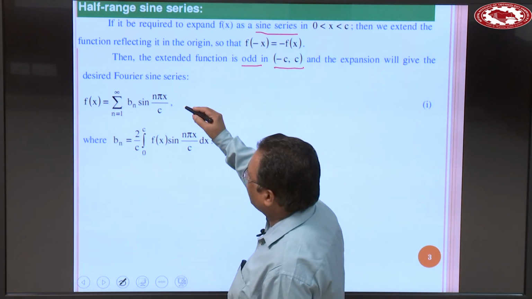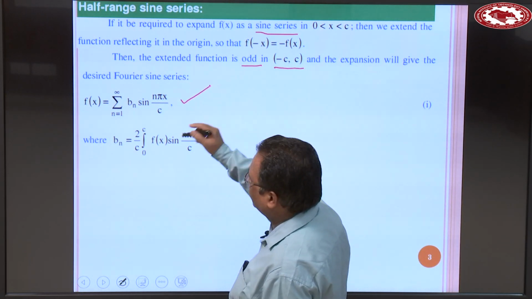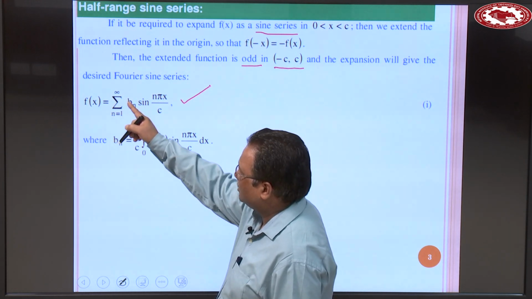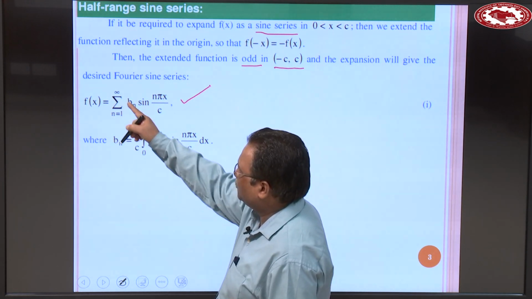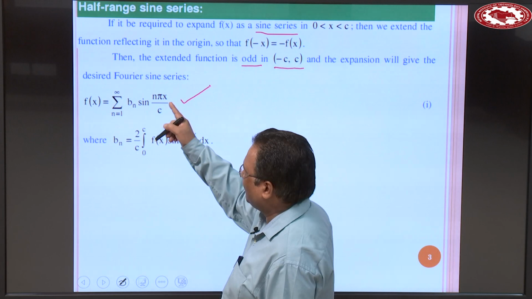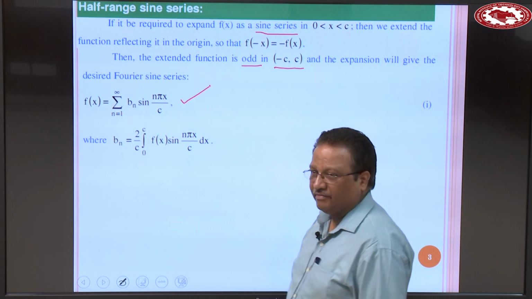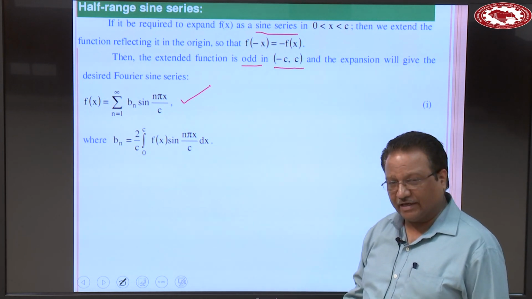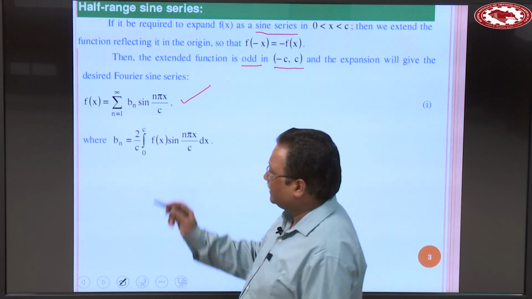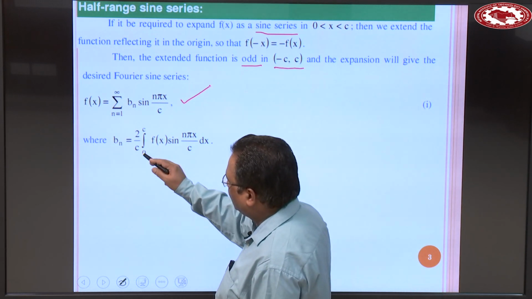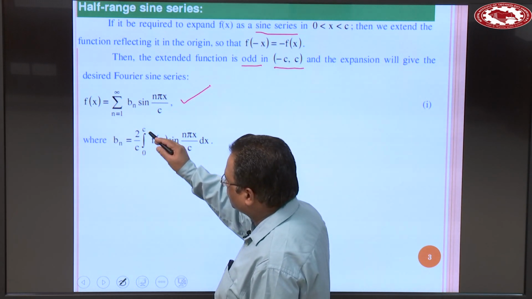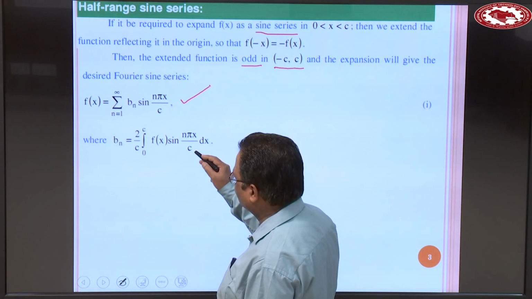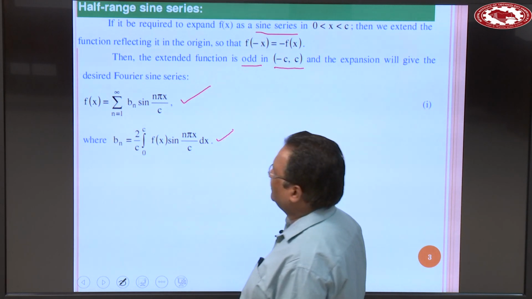And that Fourier sine series is represented as f(x) = summation n=1 to infinity b_n sin(n pi x / c). And in that case, we can evaluate b_n, and that b_n is equal to 2/c integral 0 to c f(x) sin(n pi x / c) dx.